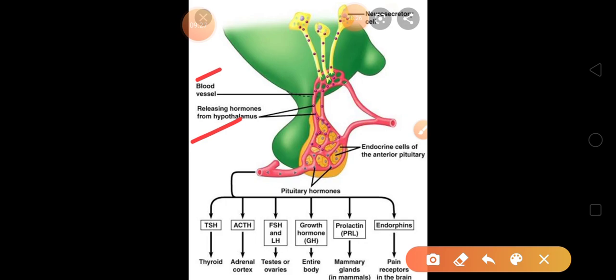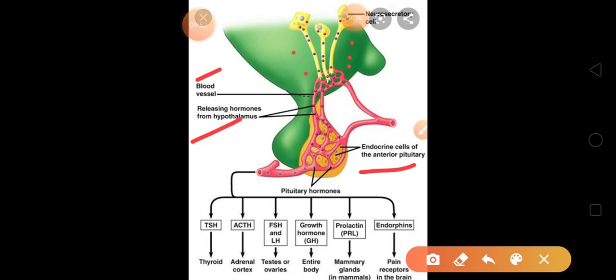You can see that the blood is carrying the hormone. You can see the dots shown here, round in shape. So the hypothalamus is releasing the hormone and it is going to the anterior pituitary.